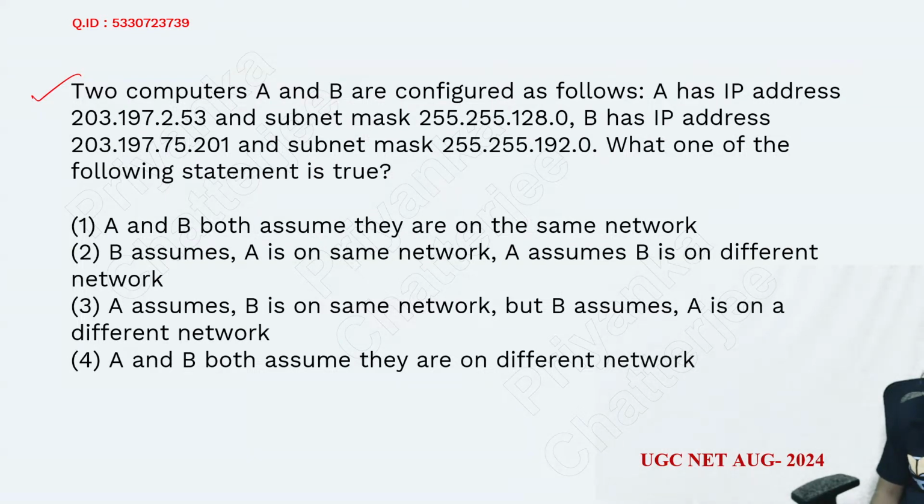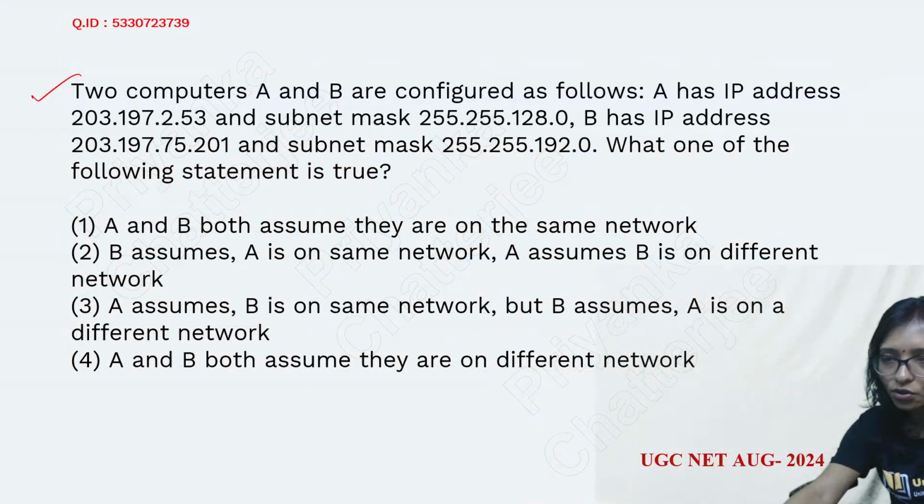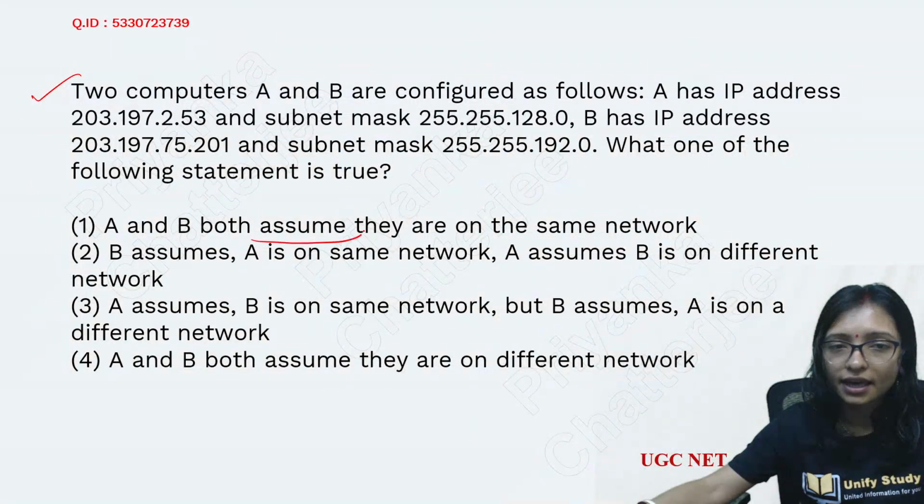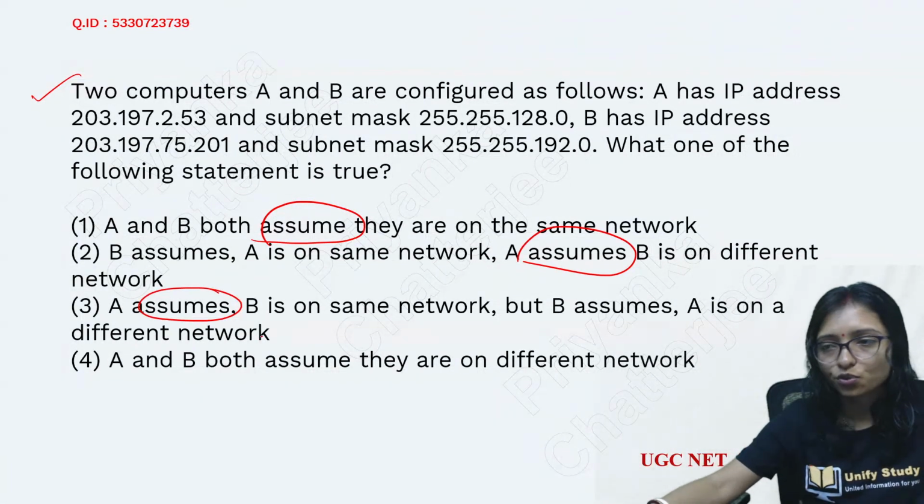Two computers A and B are configured. Their IP addresses are given. What statement is true here? From this question, how to solve it? Here you can see the word assume. Everyone is telling here assume. What is the meaning of assumption? Why are they telling it's assume?